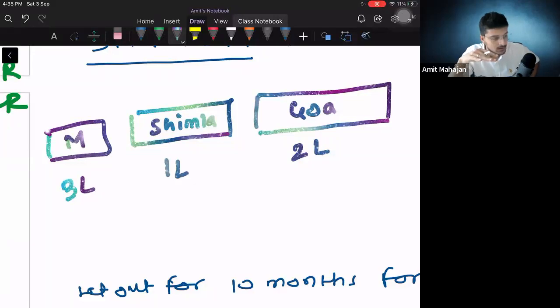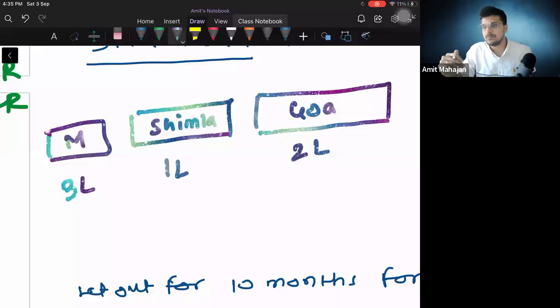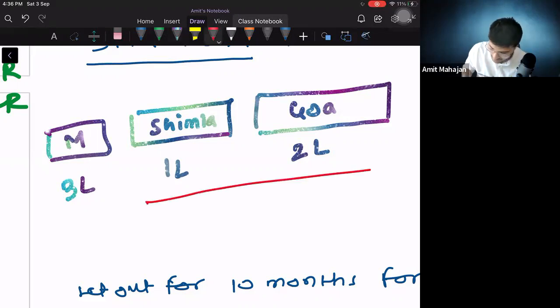Perfect. Here, the property from which I'm getting the least income, I will consider that as deemed to be let out. Arre bhai, if I consider the Mumbai property as let out property, and if I consider Shimla and Goa as self-occupied, then in that case I'll have to pay tax on 3 lakhs, no?